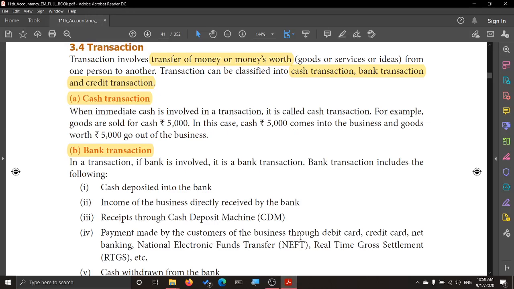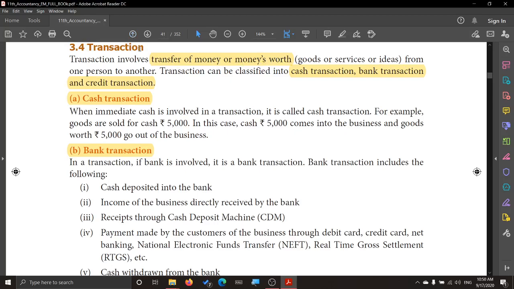Welcome to accountancy class. This is unit 3 where we are going to see about the types of transactions. First we see what we mean by the term transaction. Here transaction refers to an activity which involves the value of money. It can be goods or services and it should exchange hands from one person to another. So transaction involves transfer of money or money's worth from one person to another.